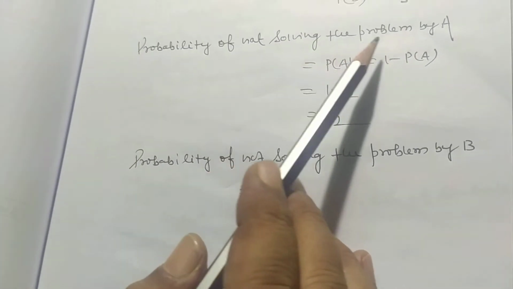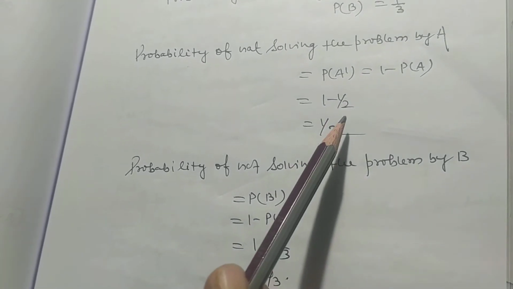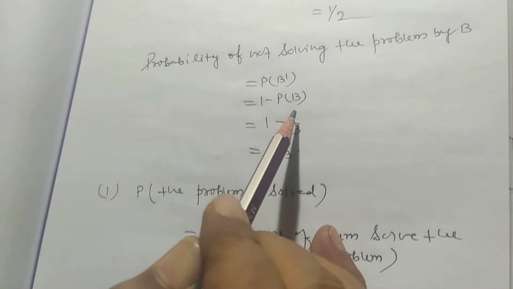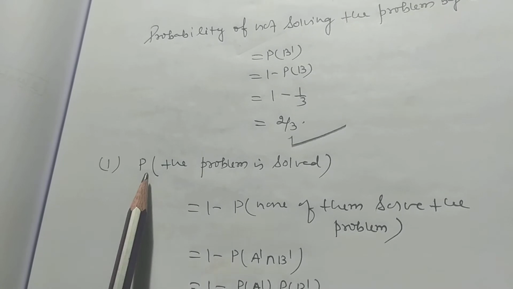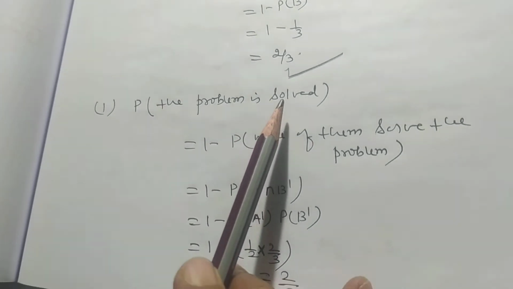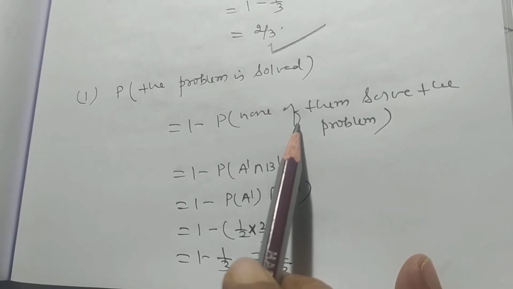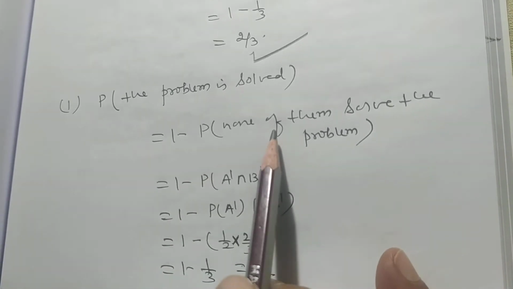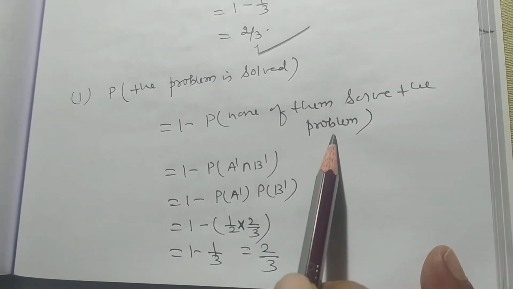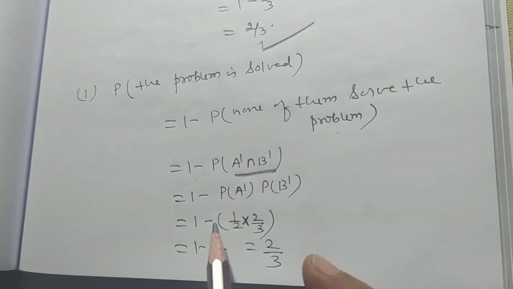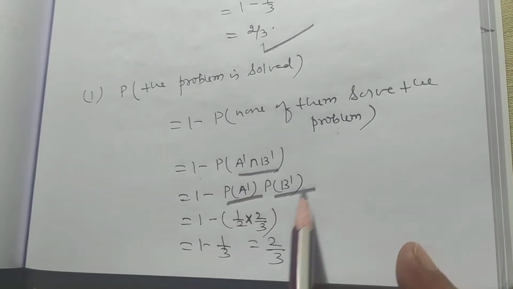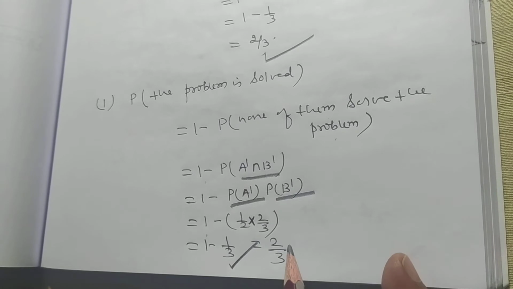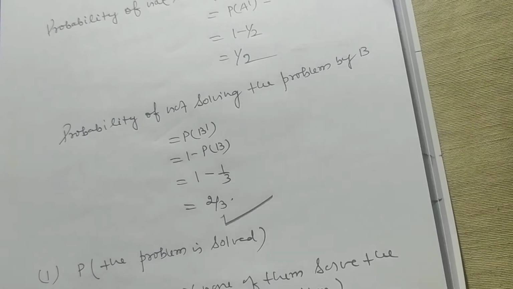Probability of not solving the problem by A is 1 minus 1 by 2, that is 1 by 2. Probability of not solving the problem by B is probability of B dash, 1 minus probability of B, that is 2 by 3. Probability that the problem is solved: first we find the probability that none solves it and subtract from 1. 1 minus probability of none of them solving the problem, that is 1 minus probability of A dash intersection B dash, that is probability of A dash into probability of B dash, that is 1 minus 1 by 2 into 2 by 3, that is 1 minus 1 by 3, that is 2 by 3.